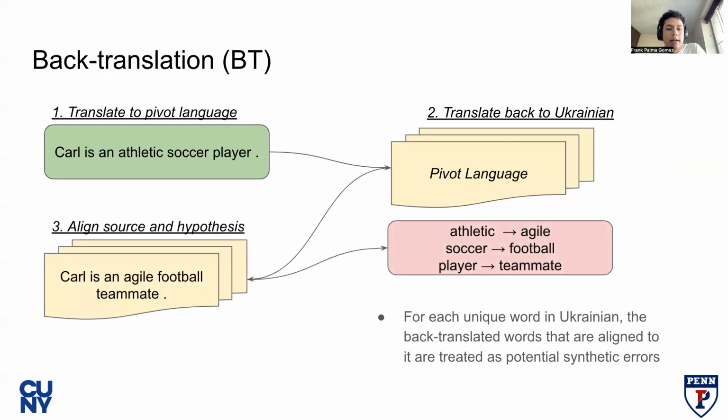In the example, we align athletic with agile, soccer with football, and player with teammate. For each unique word in Ukrainian, the back translated words that are aligned to it are treated as potential synthetic errors. In our experiments, the original sentence is in Ukrainian, and the pivot language we use is English.